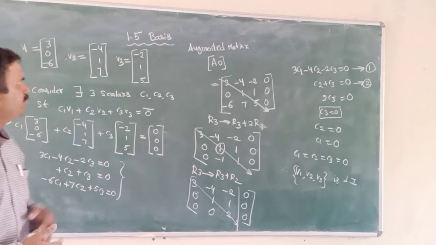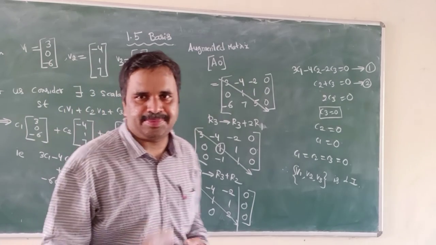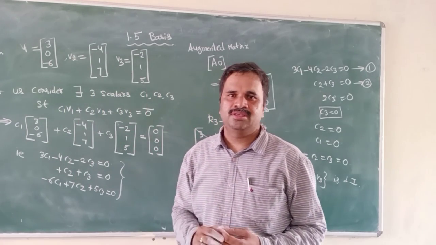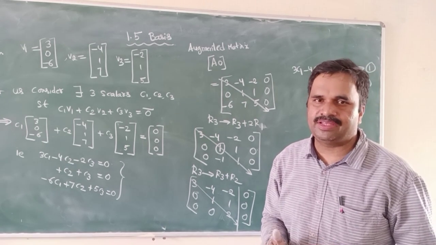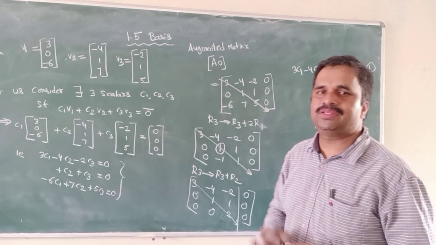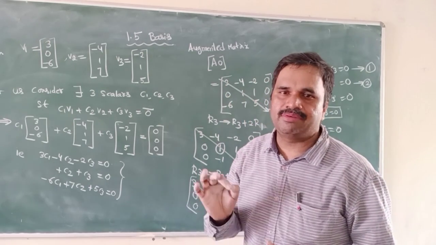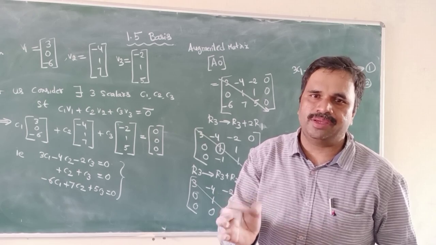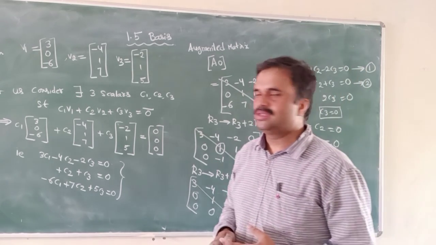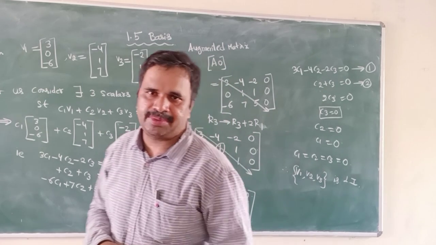In order to prove a basis, I have to prove one more thing, linear span. In the next class, we will discuss how to find the linear span and verify whether it is a linear span or not. If it is, we can say the given vectors are a basis. If not, the given vectors do not form a basis. Yes, this is lecture 8. The next class we will verify whether it is a linear span or not.